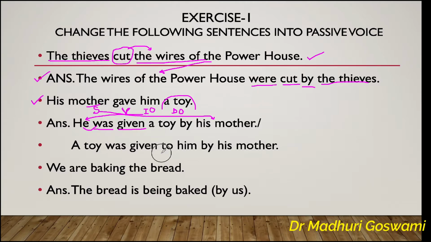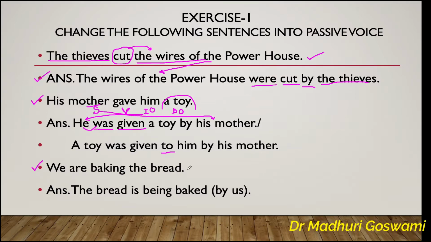Then before the indirect object, we need to use a preposition. Here in this case, the preposition to. Well, let's take up the third sentence. We are baking the bread. We is the subject, are baking is the verb, the bread is the object.